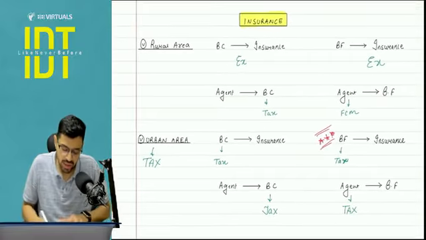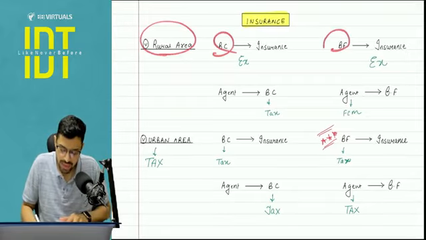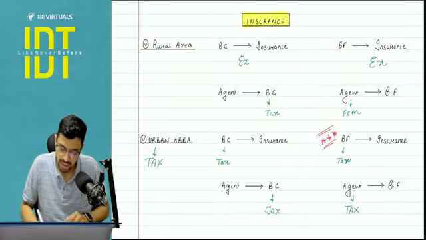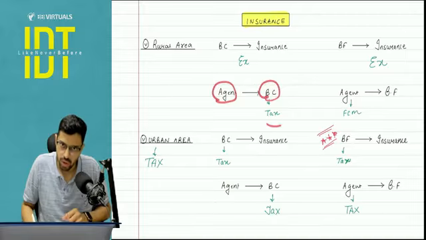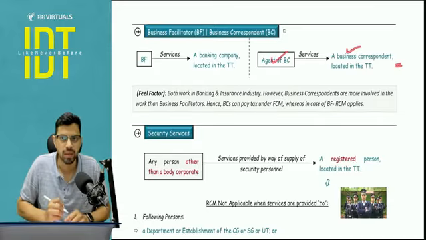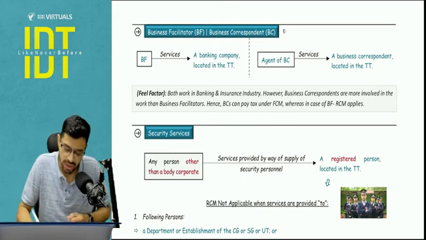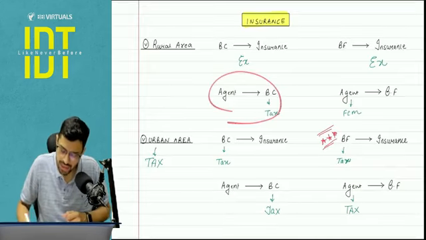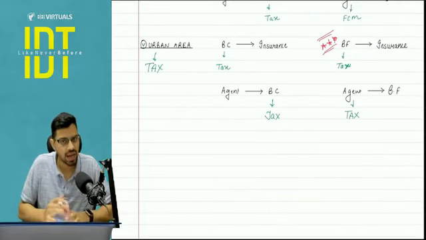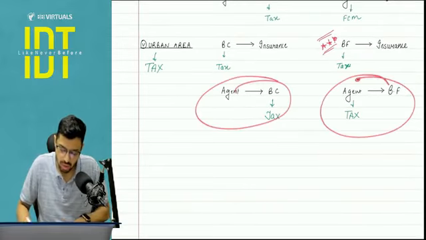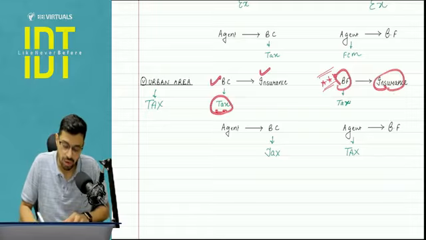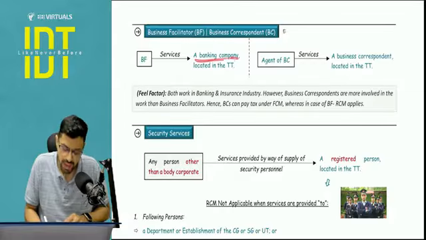But when I cover the insurance industry under rural area, BC/BF is exempt, that is same as banking industry, but agent and intermediary services are not exempt. So agent giving services to BC, you are going to tax under RCM. Why? Because if you see this entry carefully, they have not written banking company here. It includes the insurance industry as well. So here you will apply RCM, but agent giving services to BF, you will apply FCM. And if it's an urban area, everything will be taxed. This is same as we covered above. What about this? BC giving services to insurance, tax, and BF to insurance, because here they have used the word banking.